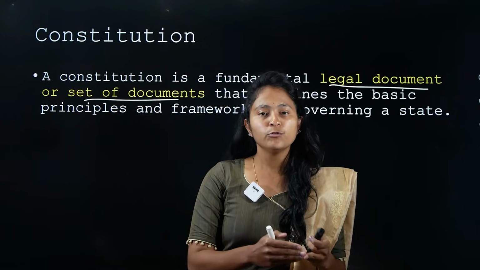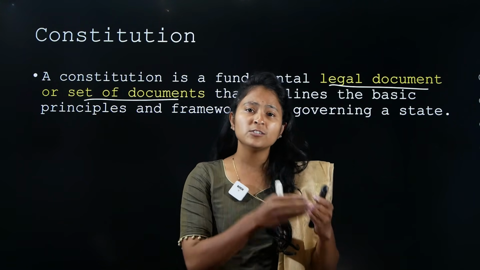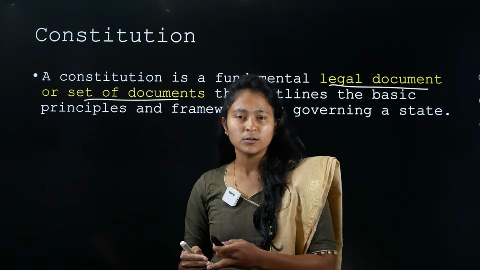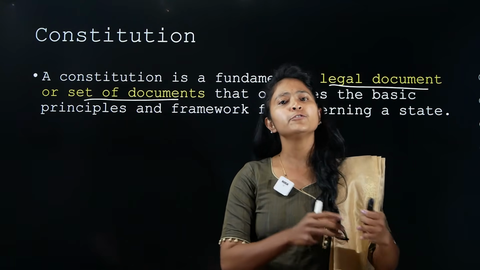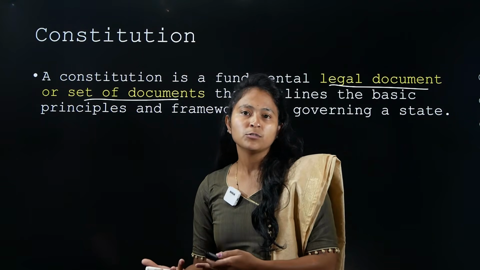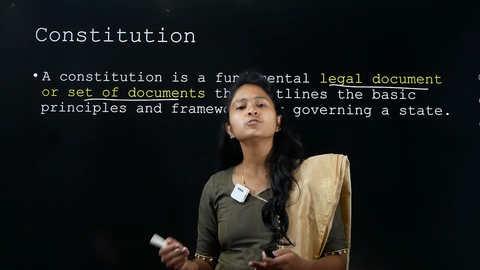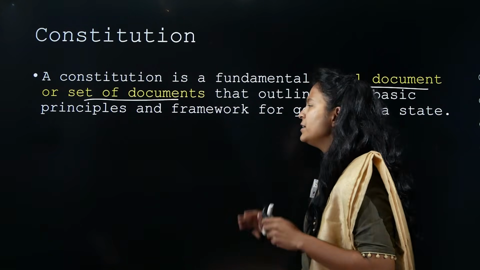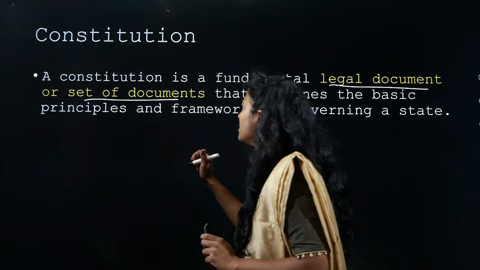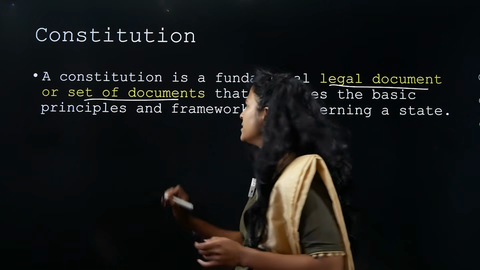We have written constitution, unwritten constitution. We have rigid constitution, we have flexible constitution. Similarly, we have unitary type of constitution and we have federal constitutions. So there are different types of constitutions. We will see all of that in detail when we are discussing salient features, right? But for now understand, constitution is a legal document, or a set of documents.